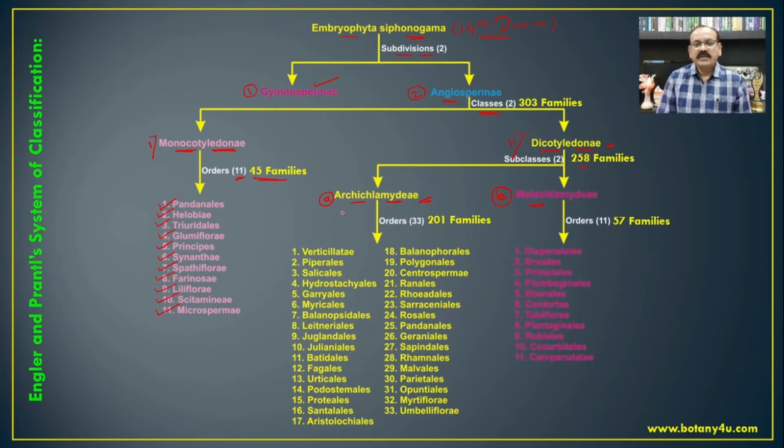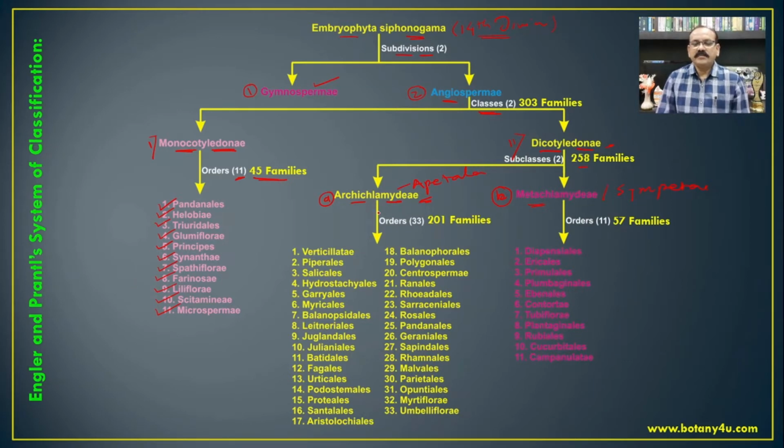Hence the Archichlamydeae is also known as Apetalae and the Metachlamydeae is also known as Sympetalae. So if we compare both, then we can understand both systems of classification very well.